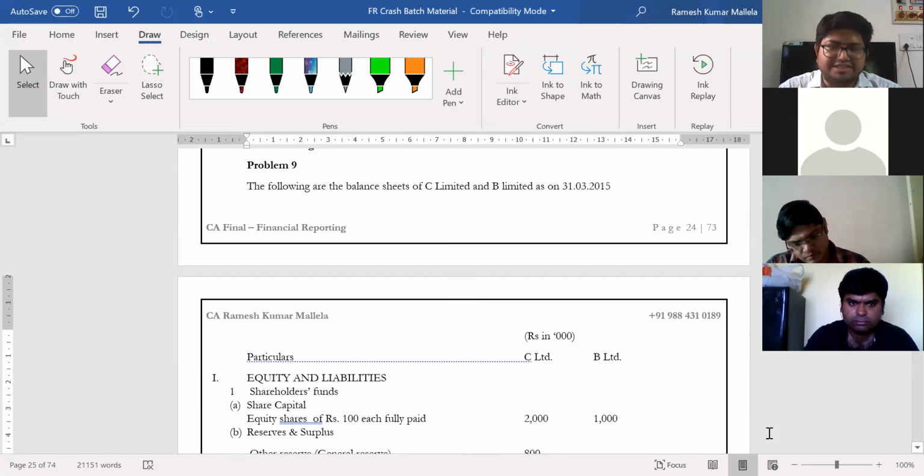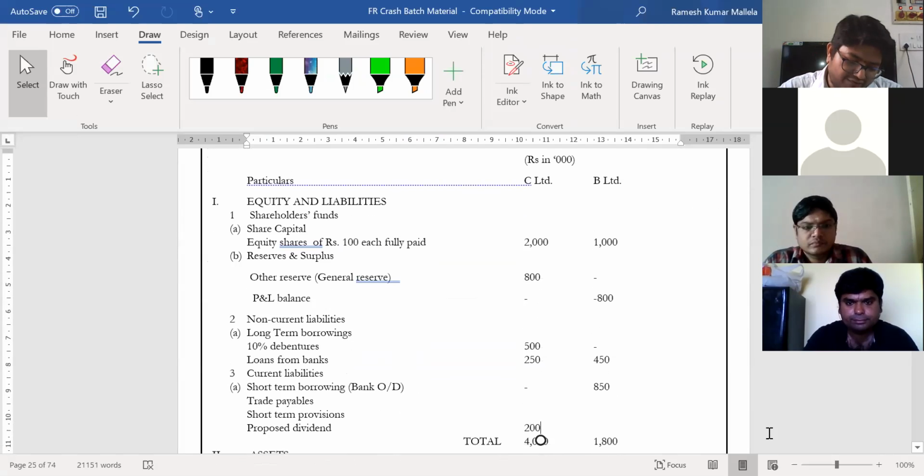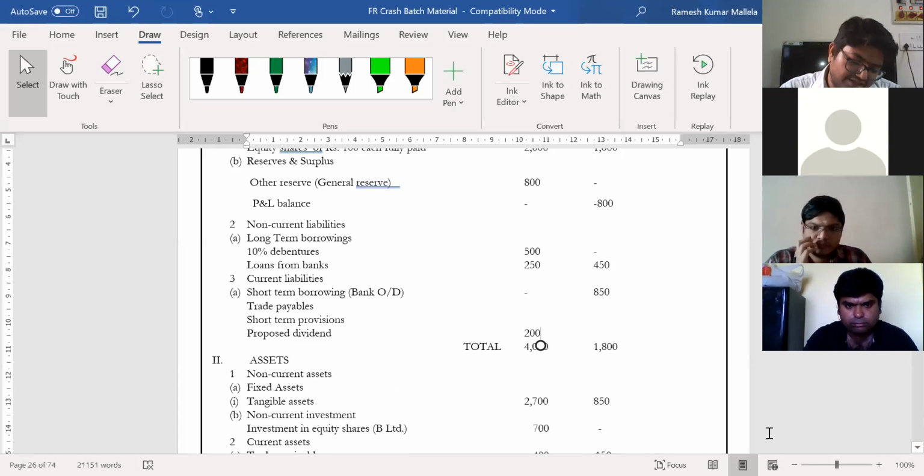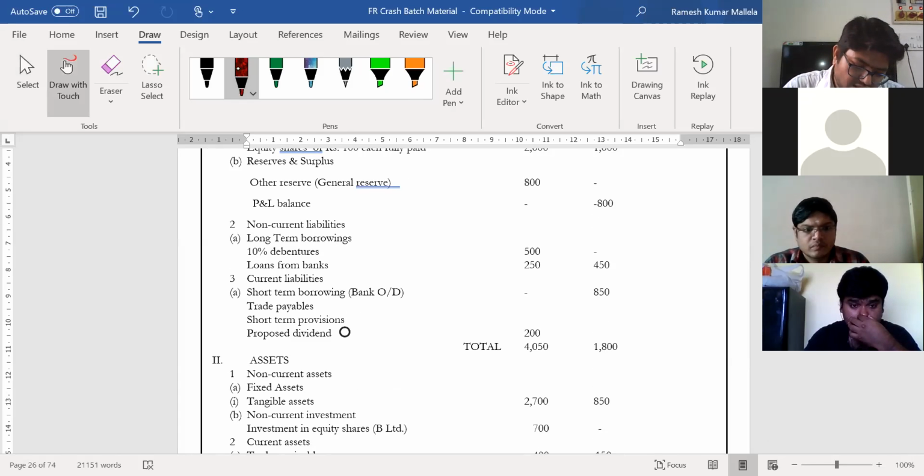Following are the balance sheets of C Limited and B Limited as on 31st March 2015. Equity share capital of 100 each fully paid. General reserve, P&L balance. 10% debentures. Loan from banks. Current liabilities: short-term borrowings, OD. Trade payables. Short-term provisions. There is proposed dividend. So please strike it off and add the 200 to your P&L.